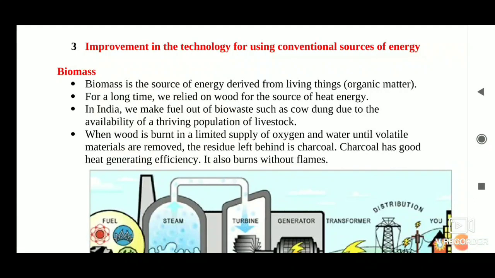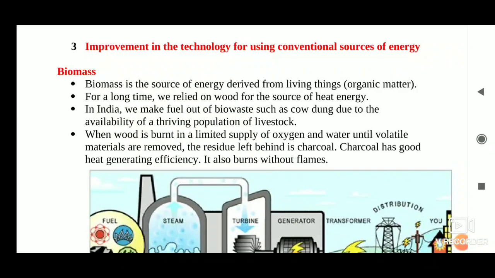First one is biomass. We mentioned earlier that wood has been used as a fuel for a long time. If we can ensure that enough trees are planted, a continuous supply of firewood can be assured. You must also be familiar with the use of cow dung cakes as a fuel. Given the large livestock population in India, this can also assure us a steady source of fuel. Since these fuels are plant and animal products, the source of these fuels is said to be biomass.